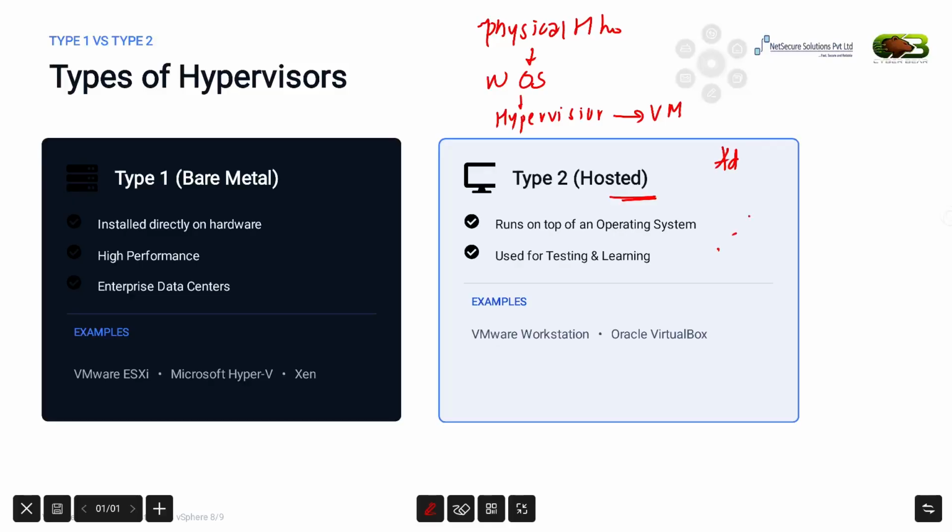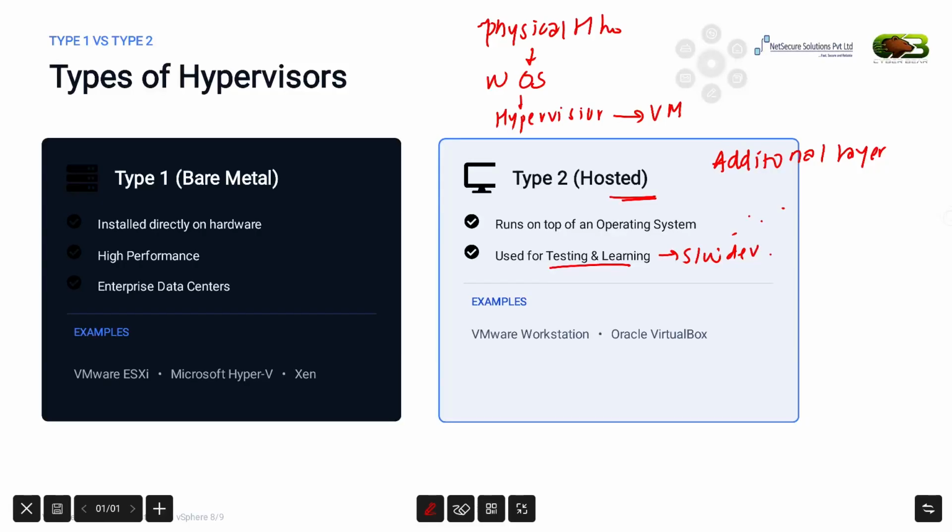However, they are extremely useful for learning, testing, software development, and running multiple operating systems on a personal computer. That's why this slide mentioned use for testing and learning. Some common examples are VMware Workstation and Oracle VirtualBox.